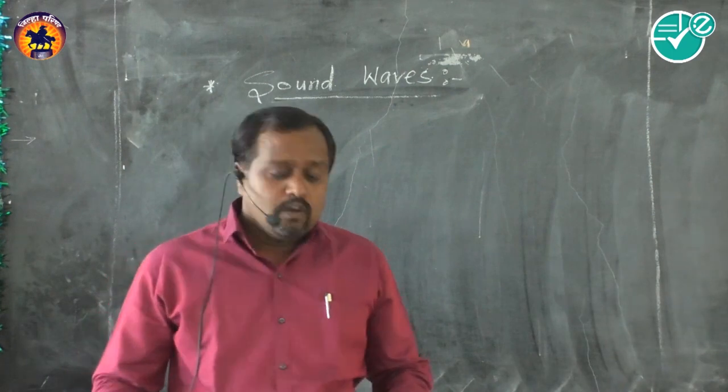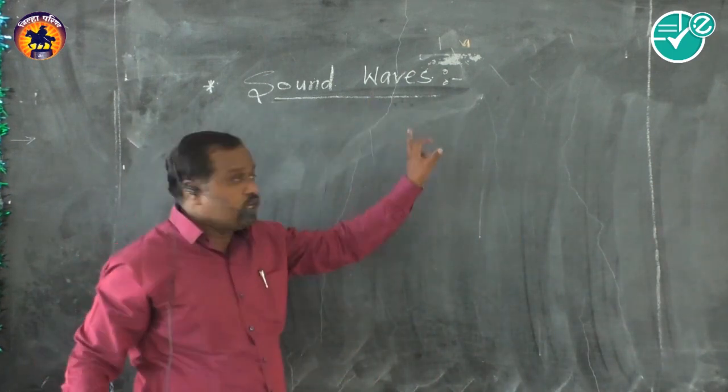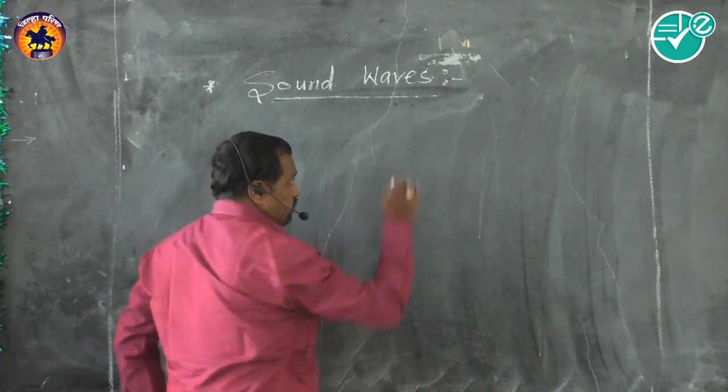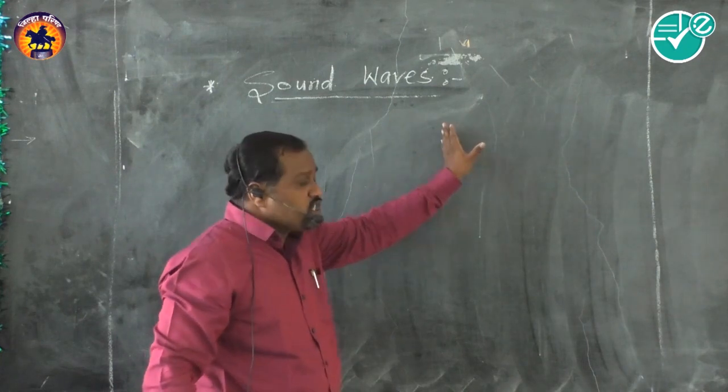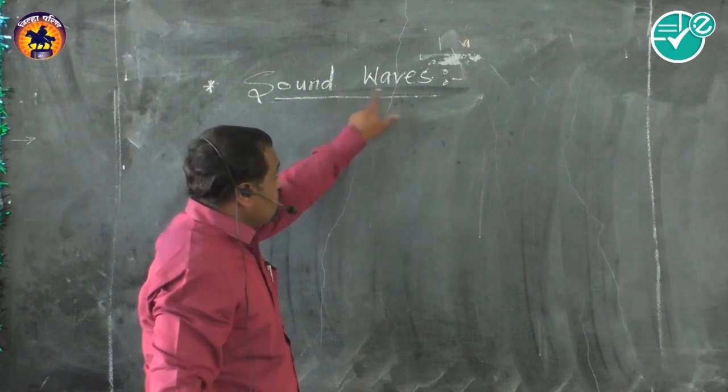See, sound waves. Basically, what is a wave? A wave is nothing but an oscillatory disturbance. See, oscillatory disturbance means what? An oscillatory disturbance produced, which carries the energy from one place to another place, is called a wave. Now, this is a sound wave.